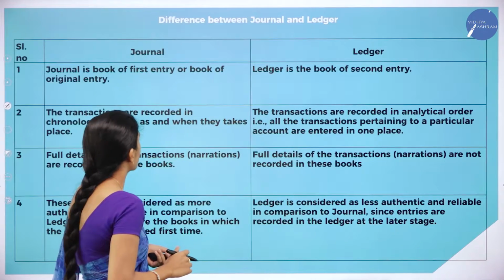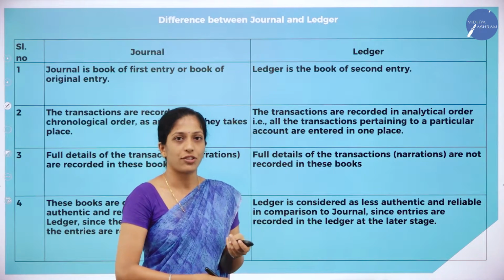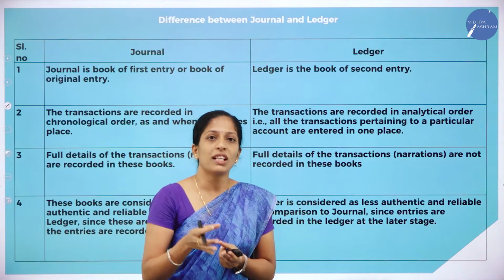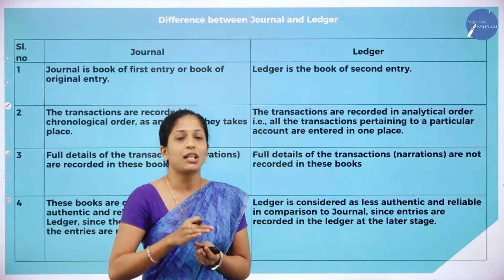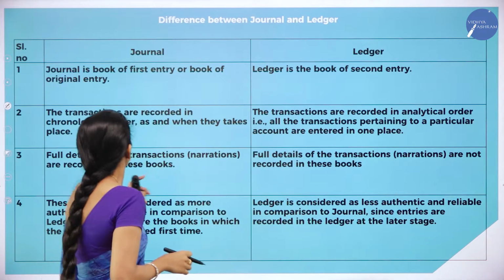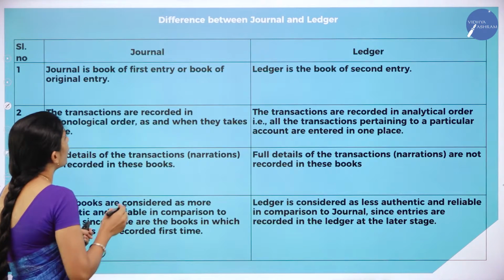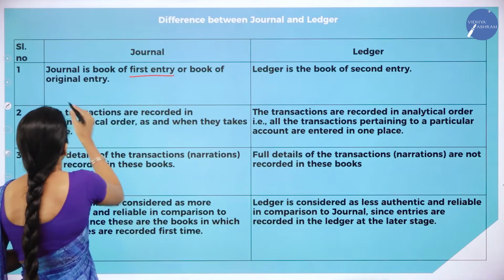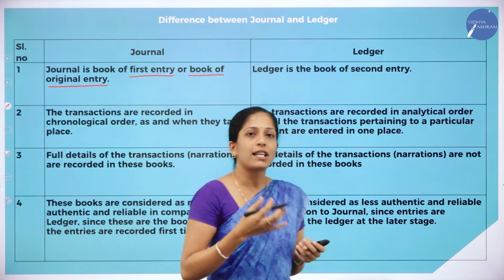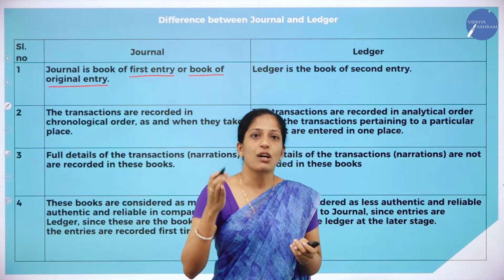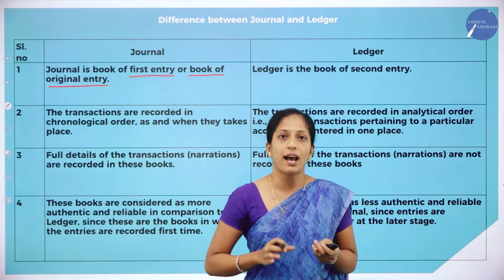Now moving on to the next concept, let us see what is the difference between journal as well as ledger. Now you know the meaning of journal, you know the meaning of ledger. Let us see the difference between journal and ledger. The first difference is, journal is a book of first entry or book of original entry. This I have already discussed. So why is it called a book of original entry? Because for the first time we are going to record those transactions in a book which is called journal.